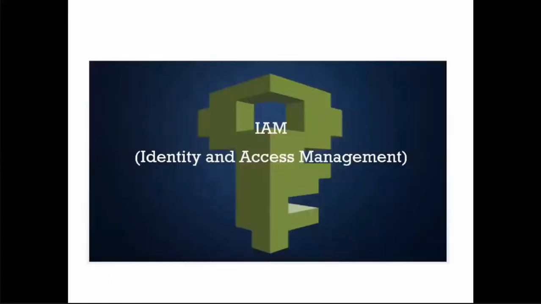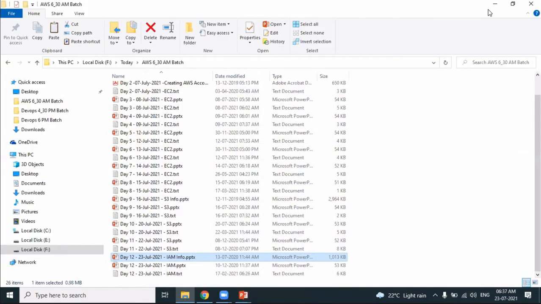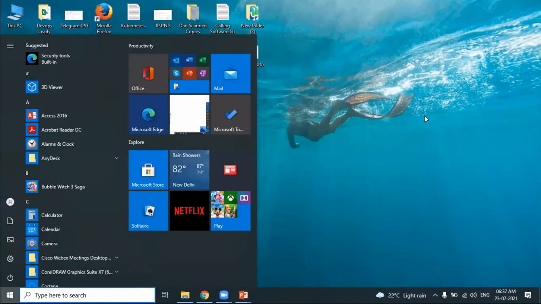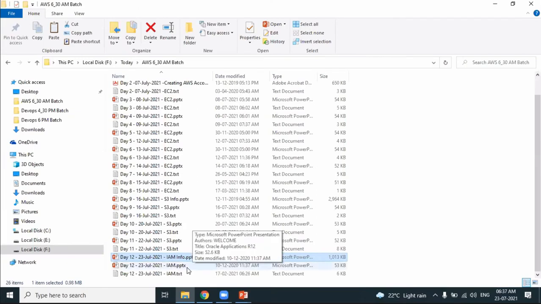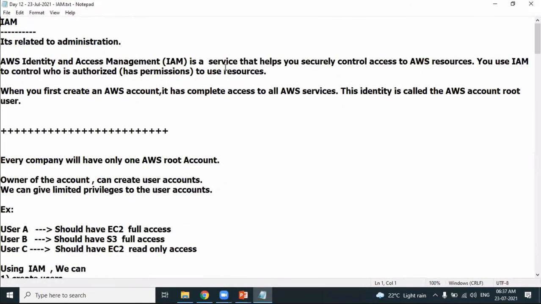Let's try to understand identity and access management and its importance practically. What does that mean? Let's try to understand now. This concept of identity and access management is related to administration.